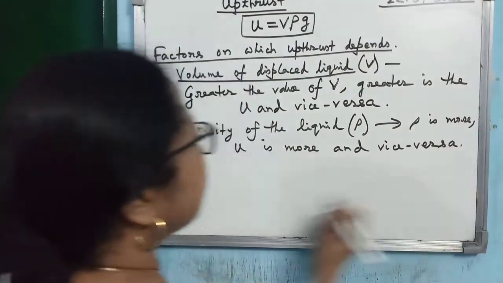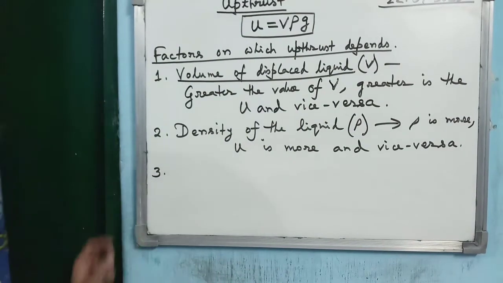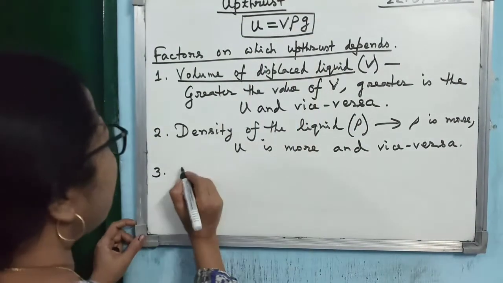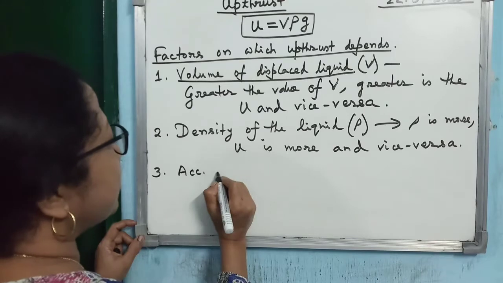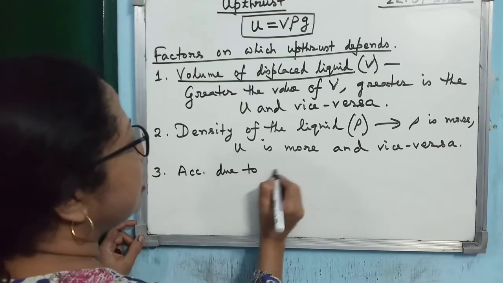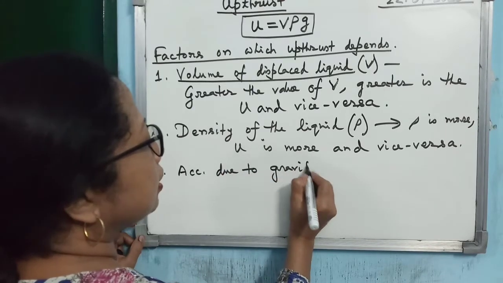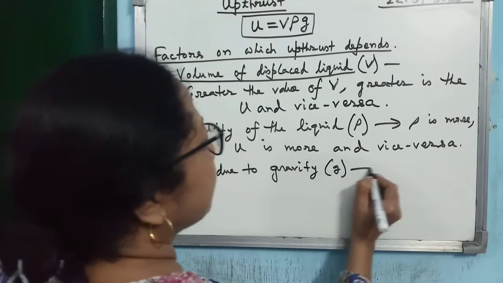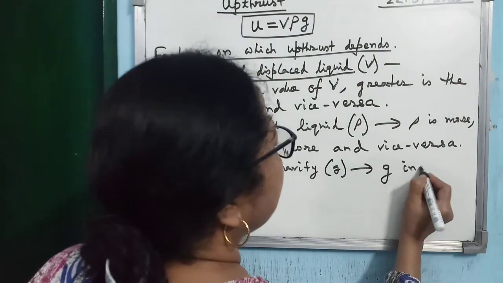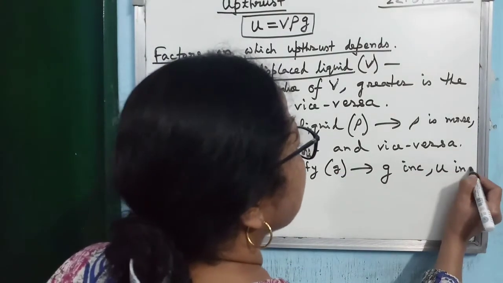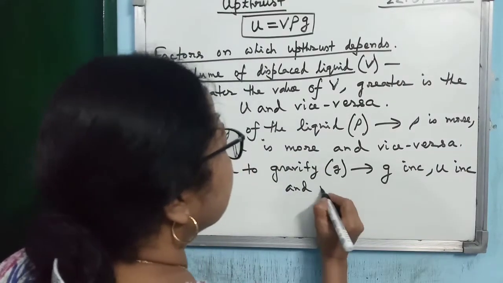If you decrease the density of the liquid, upthrust will decrease. Then it depends on the value of G, meaning it depends on acceleration due to gravity. Alright, if G increases, then U also increases, and vice versa.